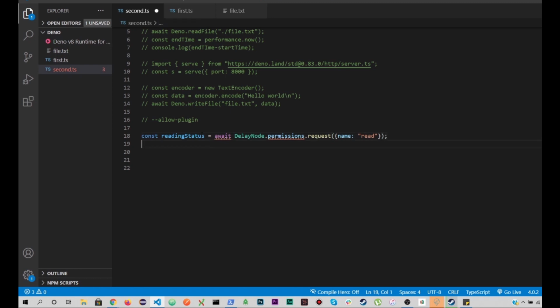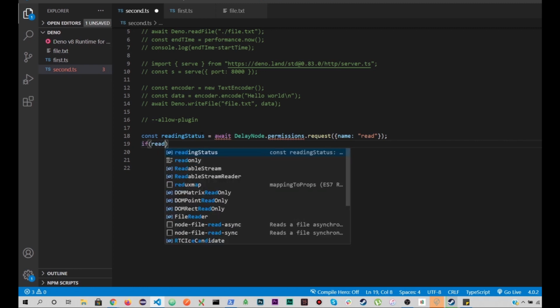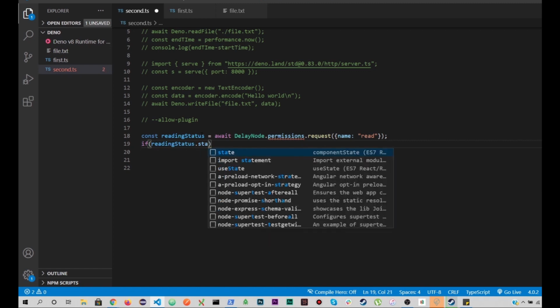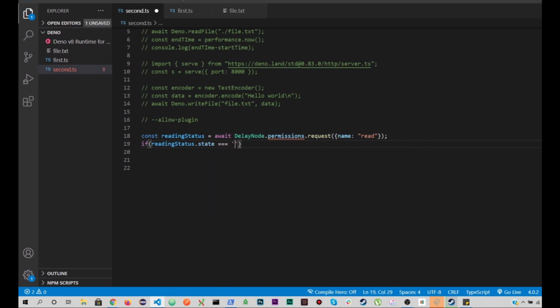So here let me just try and add a condition: reading status.state, and I can check if it is granted or not using this keyword. And here I can just log granted, else console.log not granted, right?